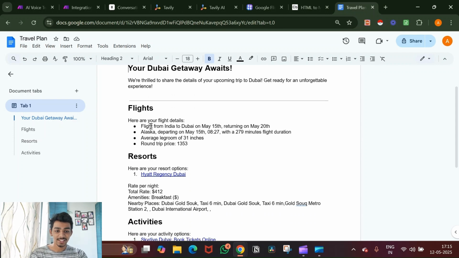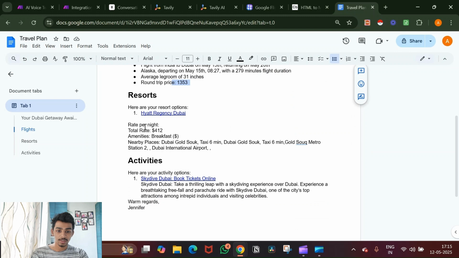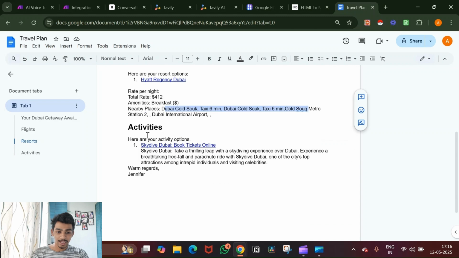So here's your flight details. Flight from India to Dubai returning on May 20th. Alaska departing at 8:27, 79-minute flight duration. Average leg room, round trip is $1353. Here's the hotel. The rate per night is kind of missing, but the total rate is this. You have the breakfast. You have all these things nearby. Here are the activities, and warm regards, Jennifer.